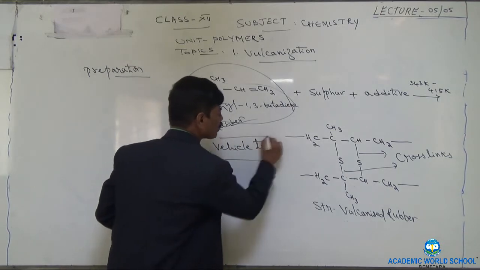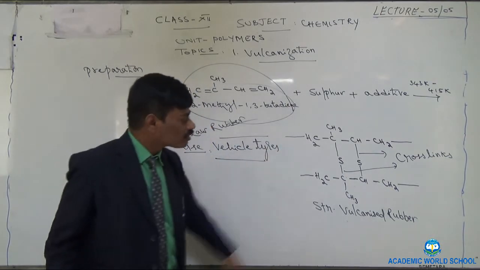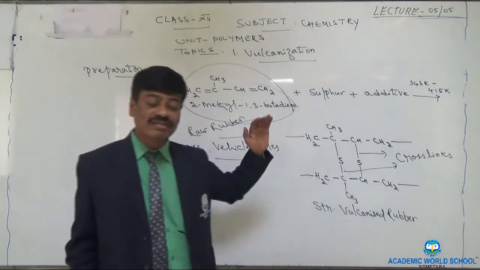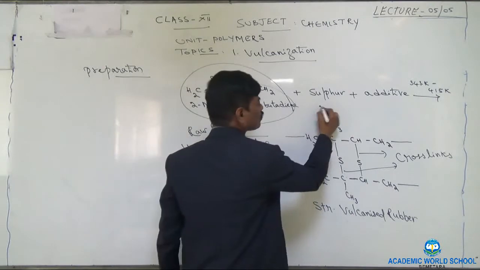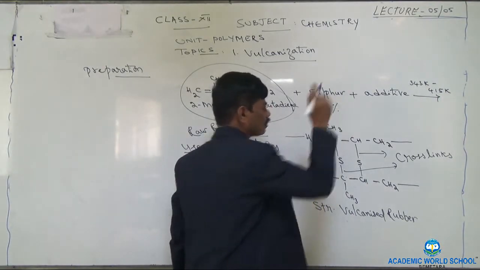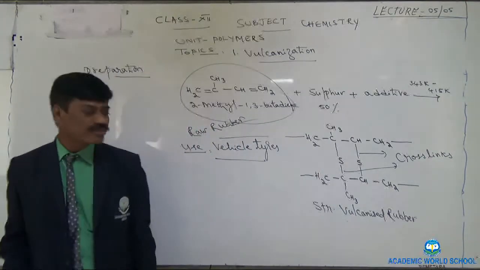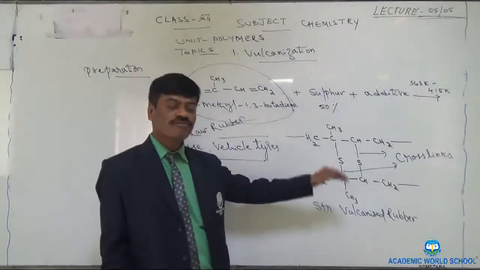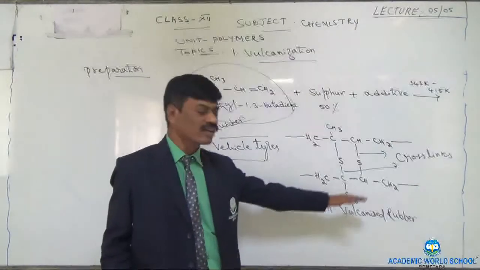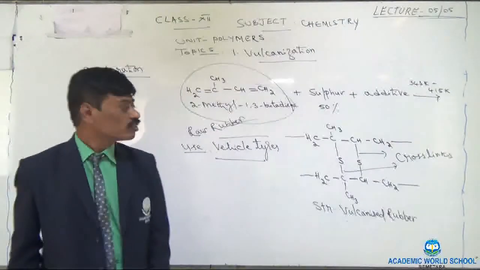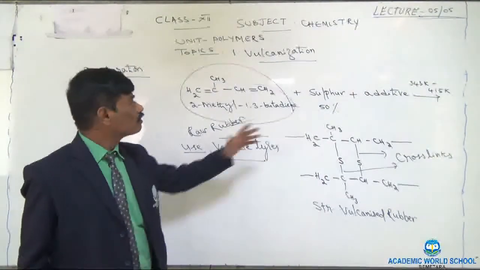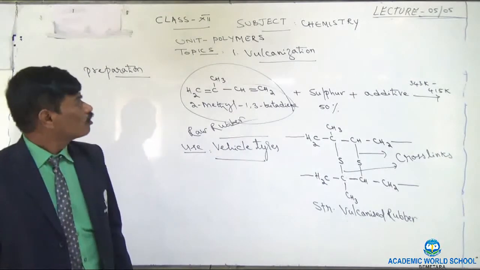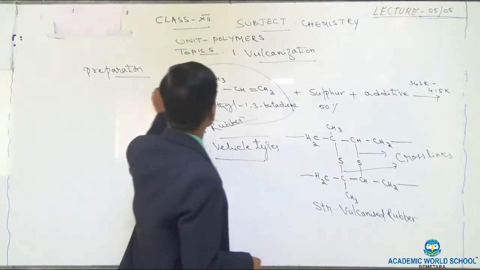When vehicle tires are required to be made, this vulcanized rubber is used. In such a case, the sulfur amount should be 50%. Meaning for every 100 grams of vulcanized rubber, imagine, we have to add 50 grams of sulfur. That's about the chemistry of vulcanized rubber.